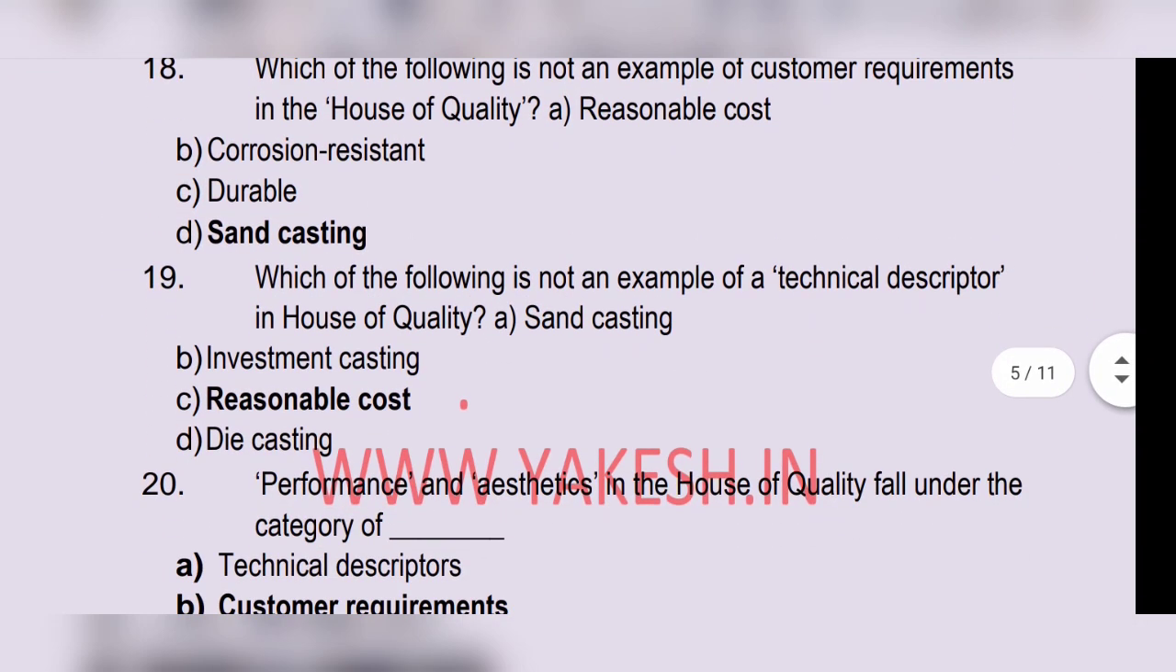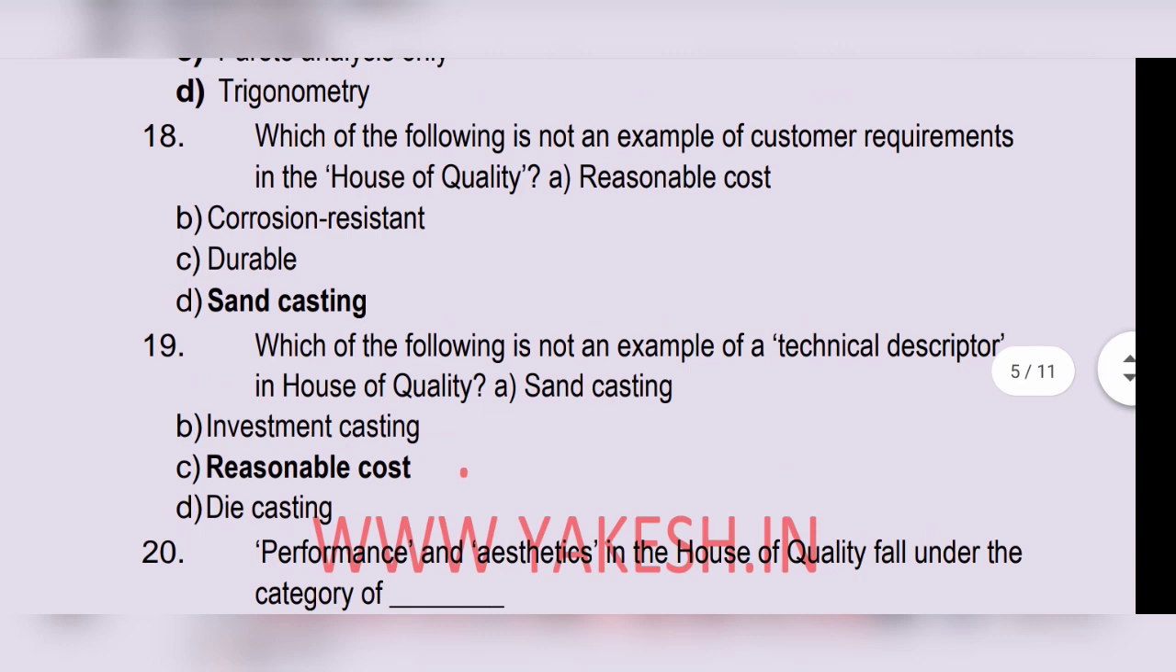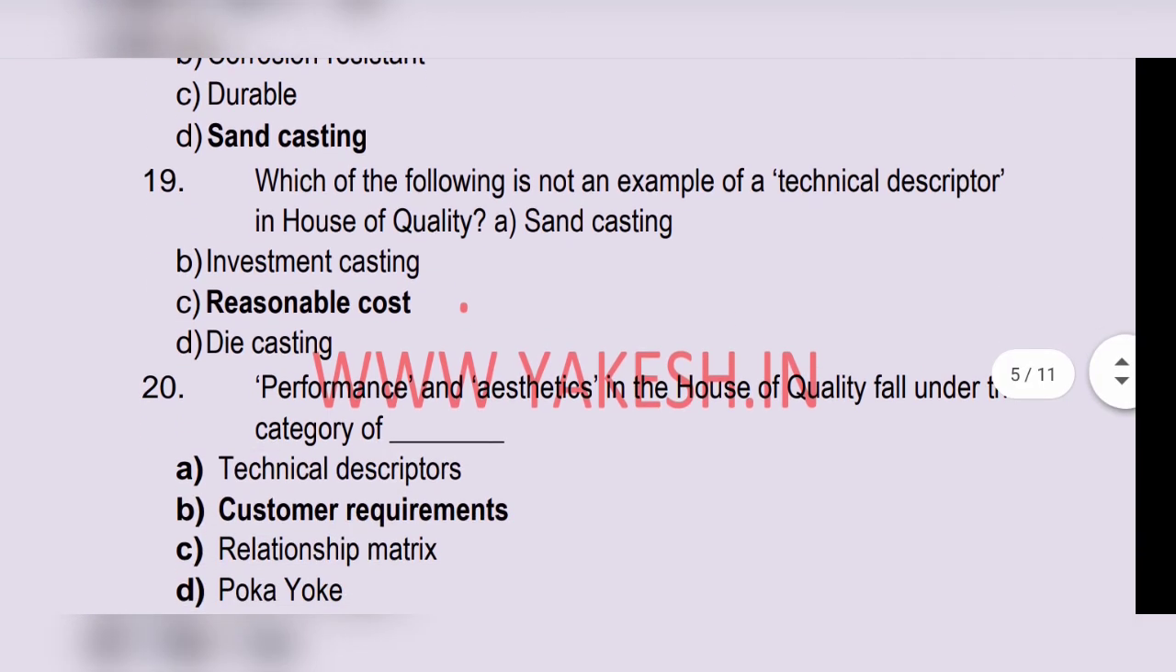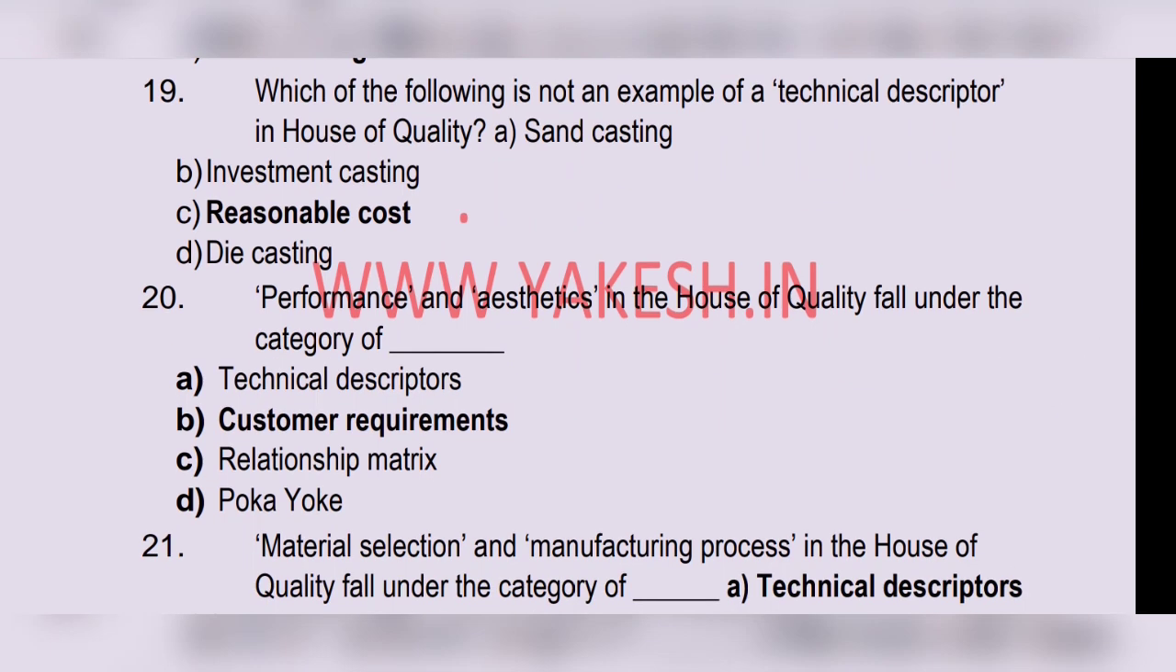Which of the following is not example of customer requirement in house of quality? Option D, sand casting. Which of the following is not example for technical descriptor in house of quality? Option C, reasonable cost. Performance in the house of quality falls under the category of customer requirement. Option B is the correct answer.